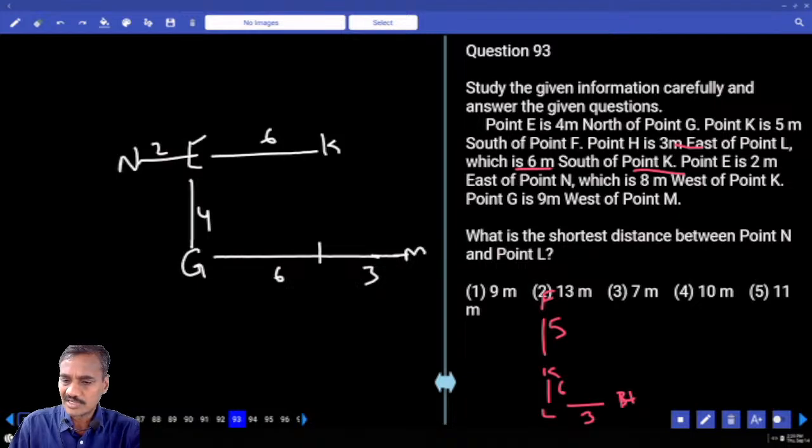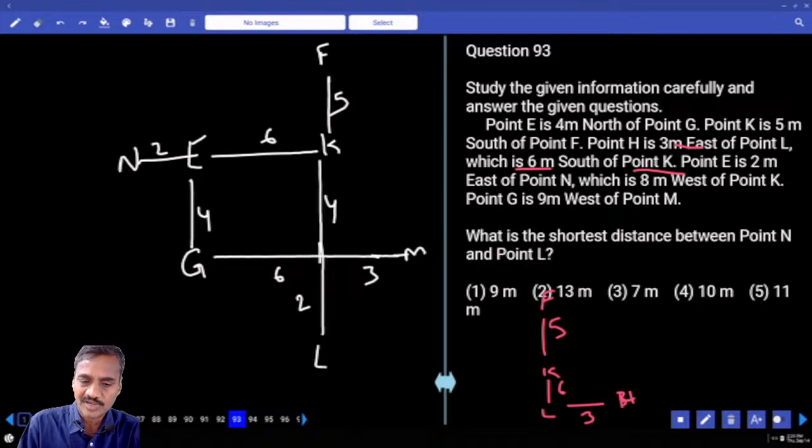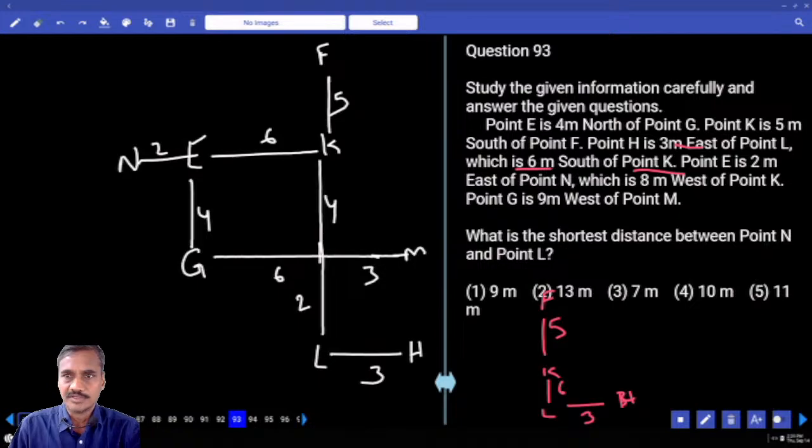K is common to both. K is here. K and F must be exactly 5, and below this K, 6 meters is L. Now this is 4 and this is 2, L is here. If L is here, L and H is exactly 3 meters. Done. Then FK 5.